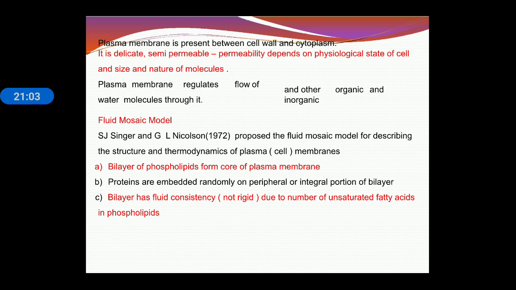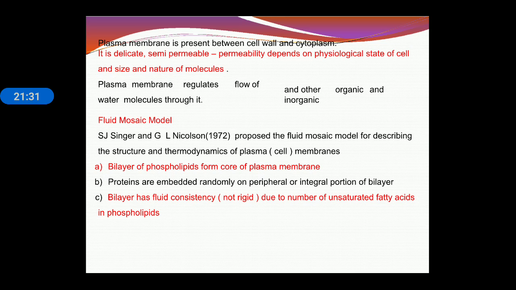So plasma membrane is present between cell wall and cytoplasm. Plasma membrane is semi-permeable in nature, and plasma membrane regulates the flow of different organic and inorganic molecules. Plasma membrane model was proposed by Singer and Nicolson, and the name of the model is fluid mosaic model. The main components of this fluid mosaic model: it contains phospholipid bilayer.